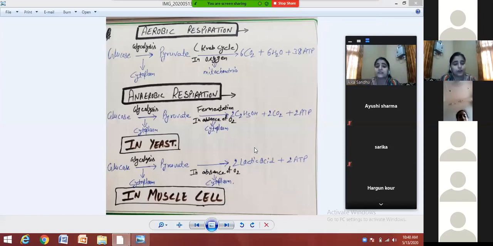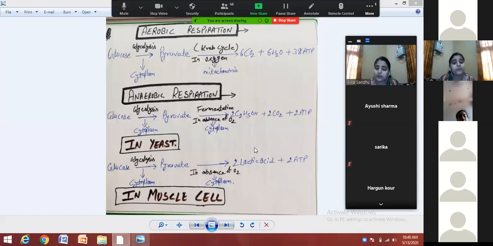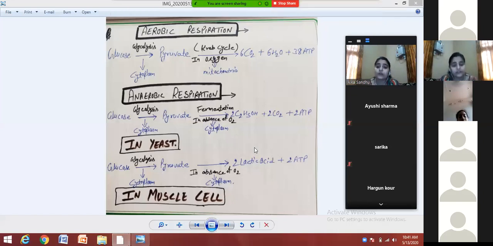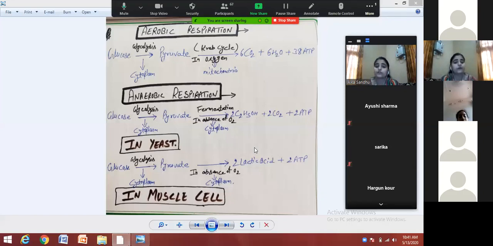You can see in the picture, in aerobic respiration, glucose is firstly broken down into pyruvate. This process is called glycolysis. Glycolysis means the breakage, so glucose is breaking here. Glucose is broken down into pyruvate, and pyruvate then releases carbon dioxide, water, and energy.